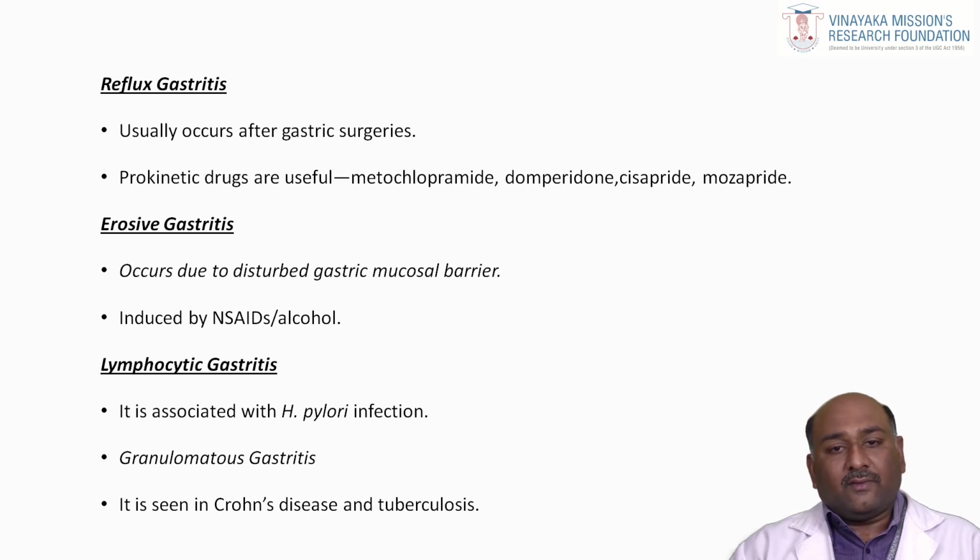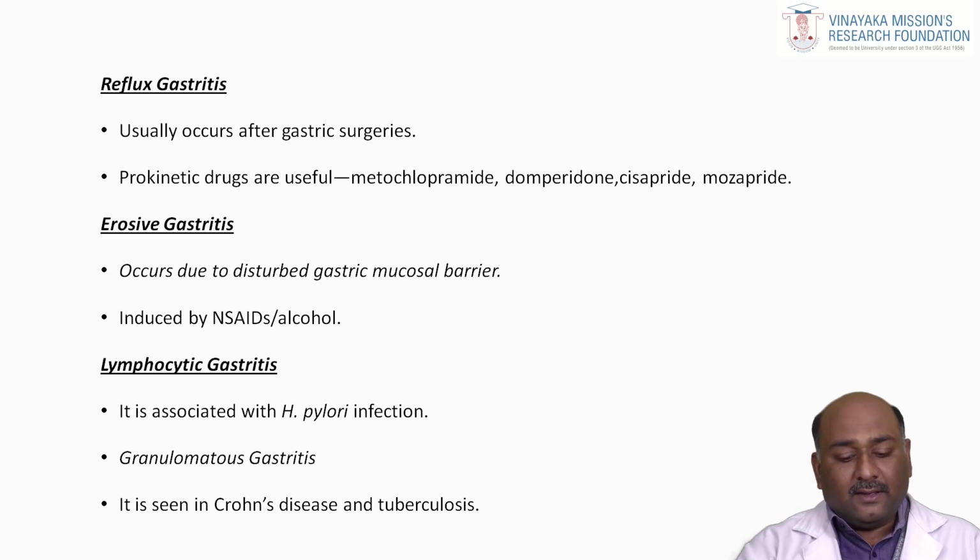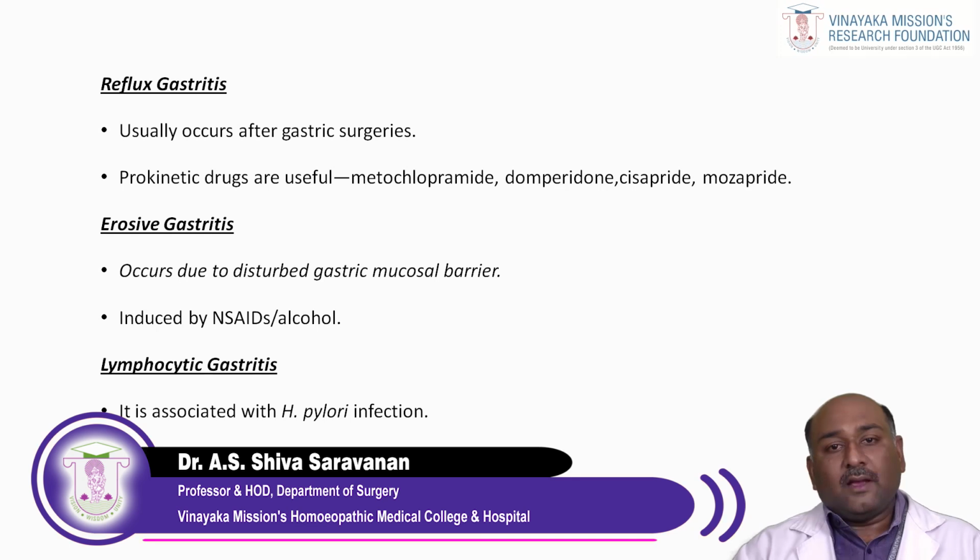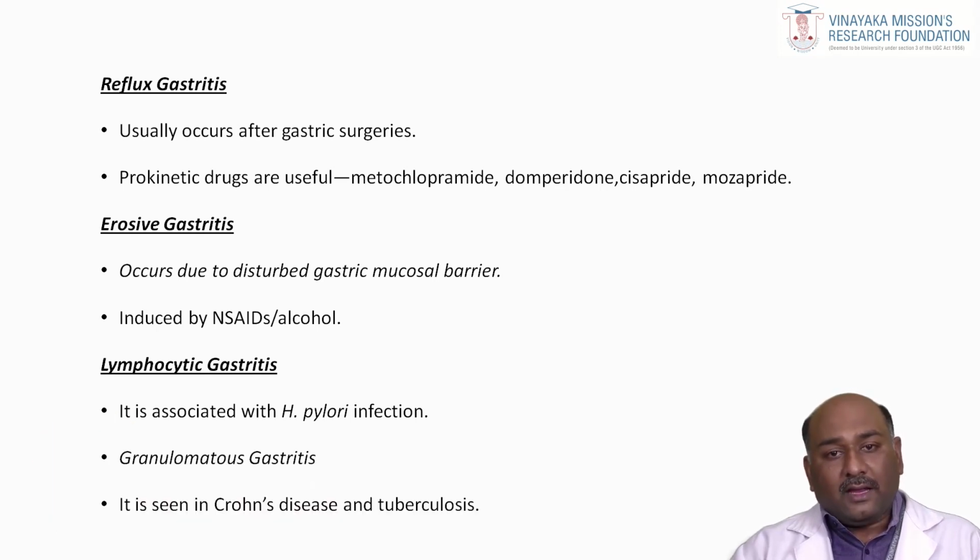Due to chronicity in the mucosal layers, we can then classify it as granulomatous gastritis. This happens mostly due to tuberculous conditions as well as Crohn's disease. These two conditions have a chronic impact on the mucosal layers.